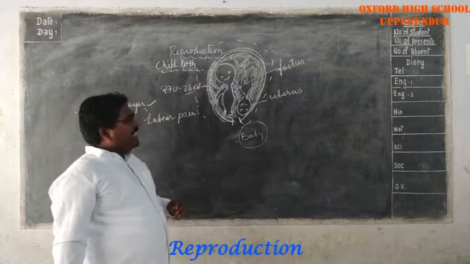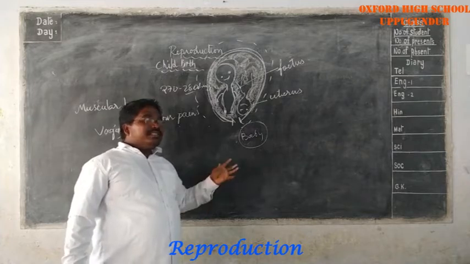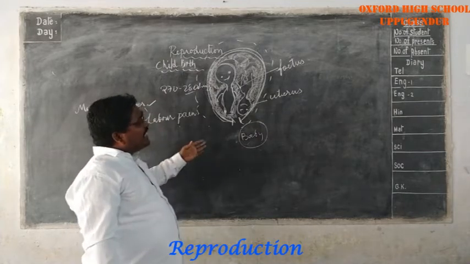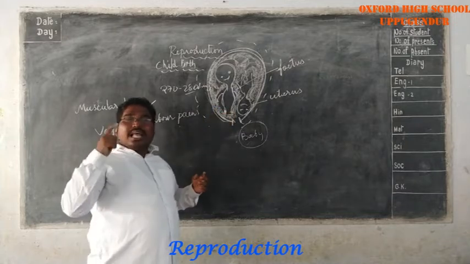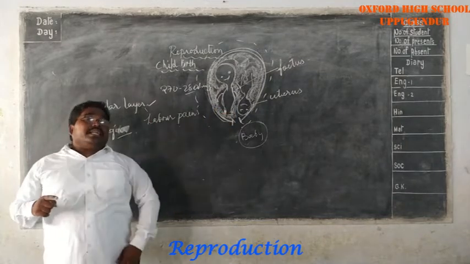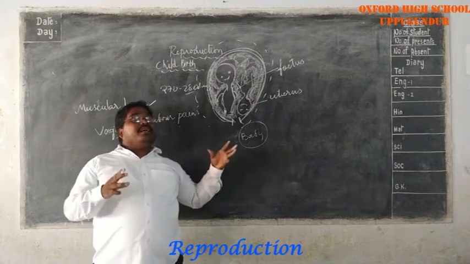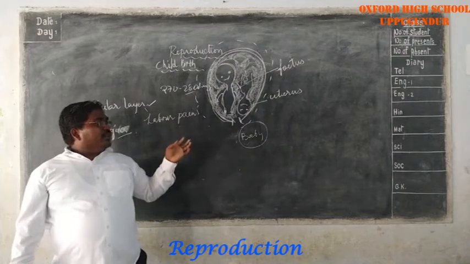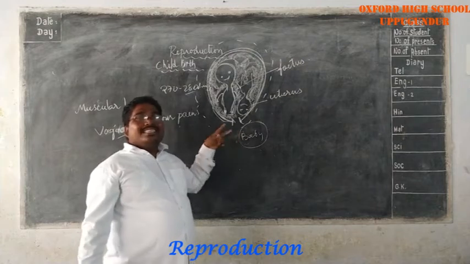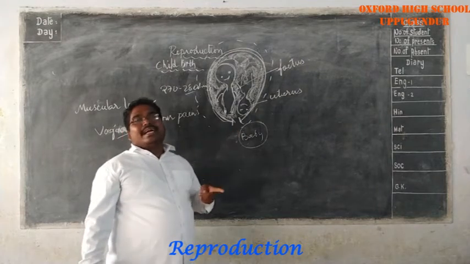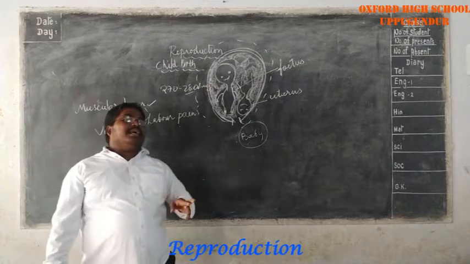Okay. Next, the umbilical cord, which is leading the baby to the placenta. So one cord, the umbilical cord. I already told you about the placenta, which contains the important blood vessels of the baby and connects the baby with the mother. So the umbilical cord, which leads the baby to the placenta, is cut and tied off by the doctor. You understand? The umbilical cord is cut and tied off by the doctor.